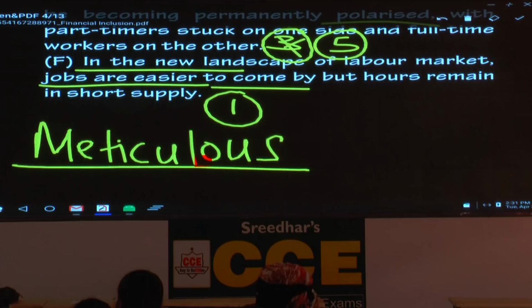99% of the time, we read very casually. We assume things. With that assumption, we skip certain words. We take certain words for granted. We assume and we think the word is something, but we take it as a different word. But proofreaders, they read meticulously. They don't leave one letter, one word. That is the reason why editors respect proofreaders a lot.